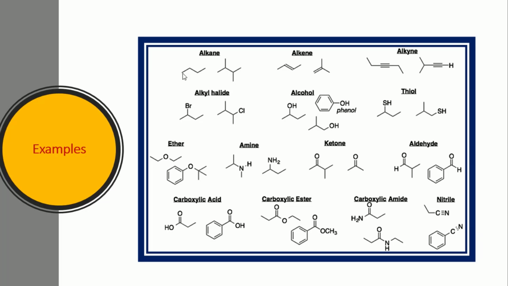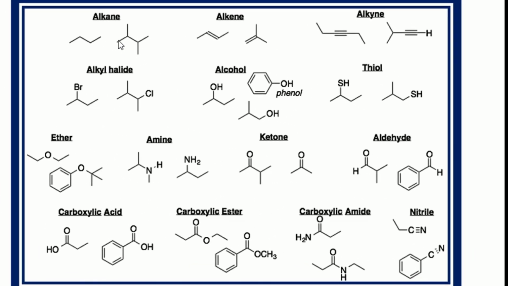So this is called the line structure. 1, 2, 3, 4. We have a 4 carbon chain, so that family is called the alkane. Similarly, this is also a line structure. This point shows carbon 1, 2, 3, 4. This is a 4 carbon chain with just 2 branches. This is the methyl. This is the methyl. So it belongs to the alkane.